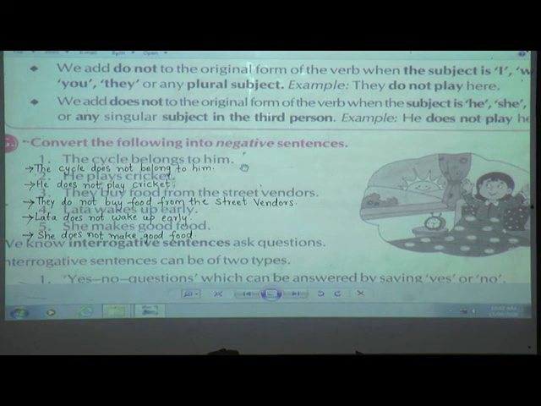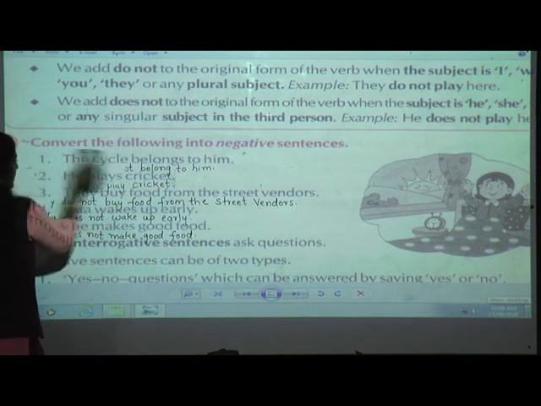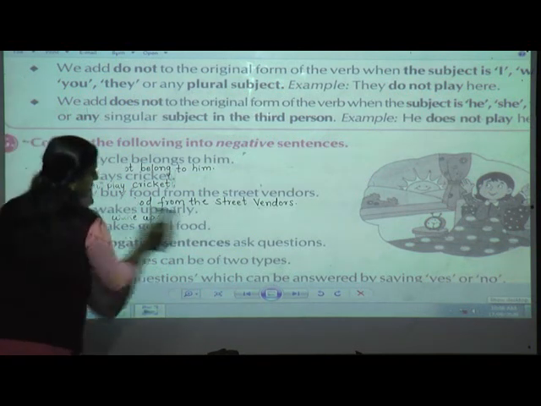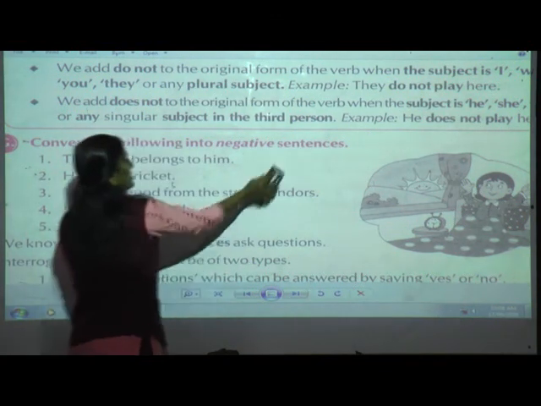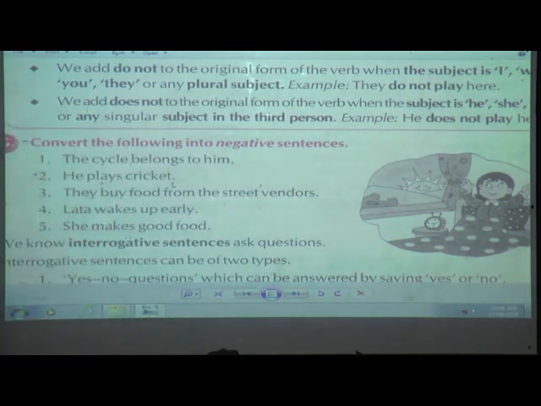Okay, so next is what? Interrogative. One more thing we are going to learn, that is interrogative sentences. In that we are going to learn two things, that is yes-no questions and WH questions. Interrogative sentence can be of two types.